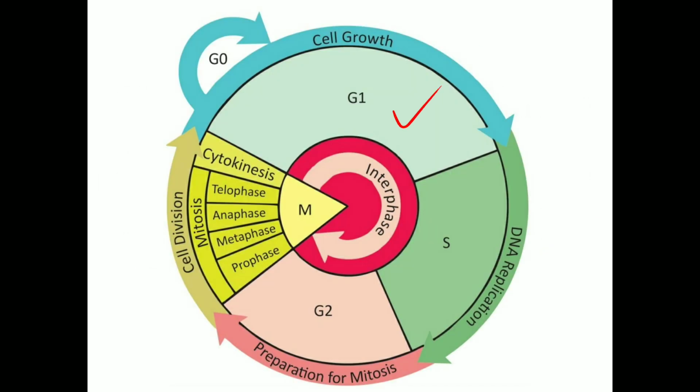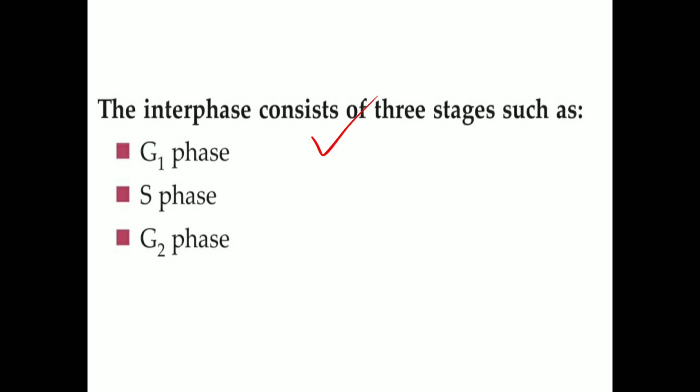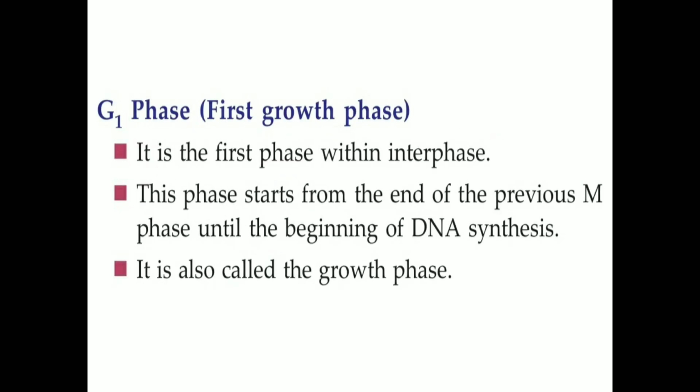So here it grows, then DNA replication takes place, a copy of the DNA is formed, and it is preparing for the cell division, mitosis. The interphase itself consists of three stages, which include G1 phase, S phase, and G2 phase.